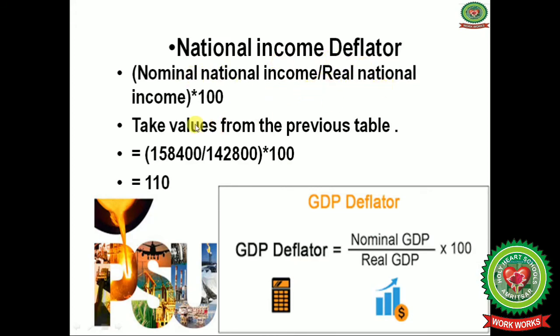Nominal national income divided by the real national income, multiplied by 100. Now from the previous table I have taken the example values also, that is 1,58,400, which will be divided by the real national income we have calculated, that is 1,42,800, and this ratio will be multiplied by 100, then you will get 110. This is the national income deflator.